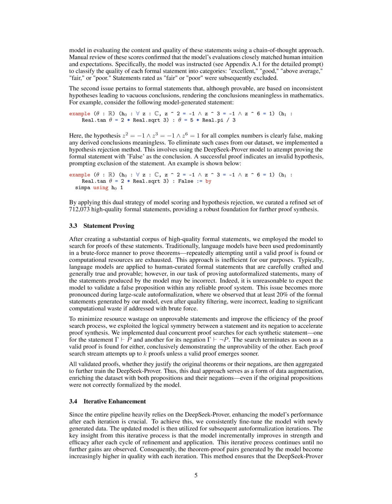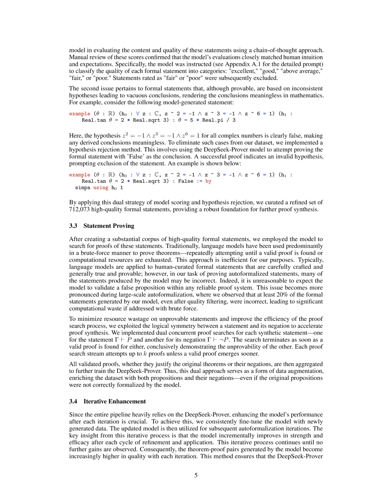3. Hypothesis rejection. To eliminate statements with inconsistent hypotheses, a hypothesis rejection method is implemented. The DeepSeek-Prover model attempts to prove the formal statements with false as the conclusion. If a successful proof is achieved, indicating an invalid hypothesis, the statement is excluded from the dataset.